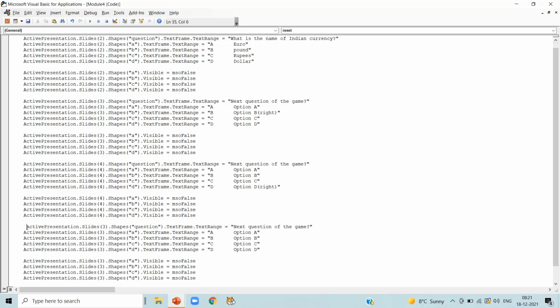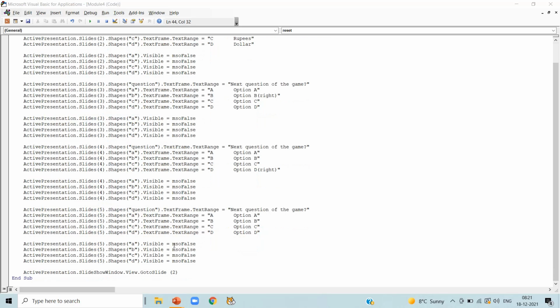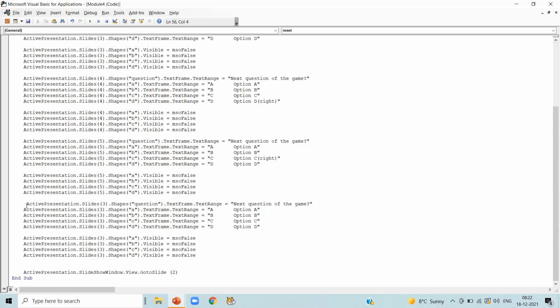Now press Ctrl plus V, paste it again, change the slide number from 3 to 5 in all the 9 lines, and we have next question of our game and randomly I am selecting option C as our right answer. Again press Ctrl plus V, change slide number from 3 to 6 in all the 9 lines. So we have next question of our game and randomly I am selecting option A here as a right answer.